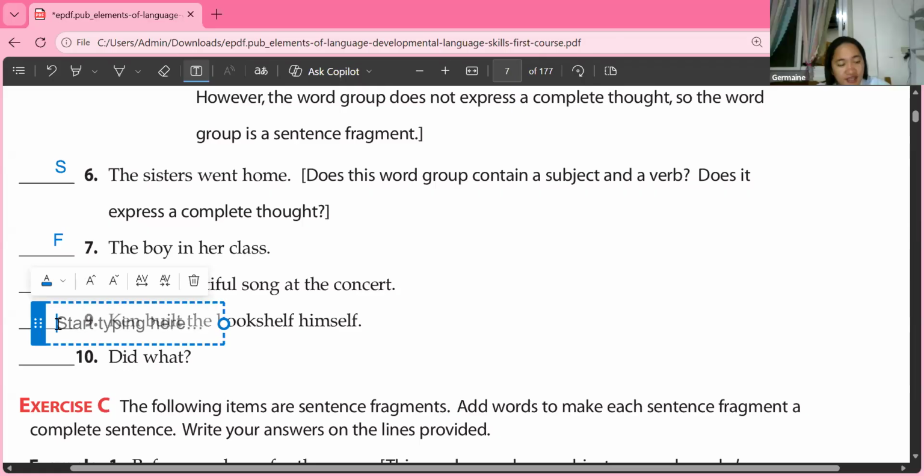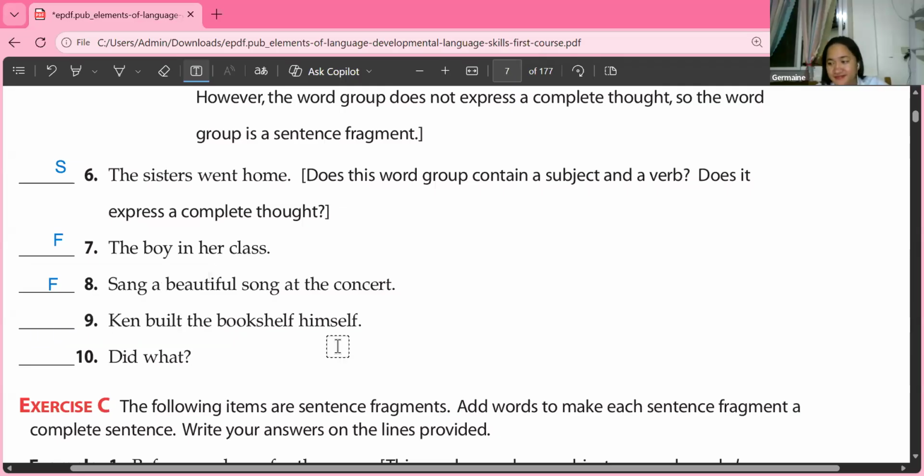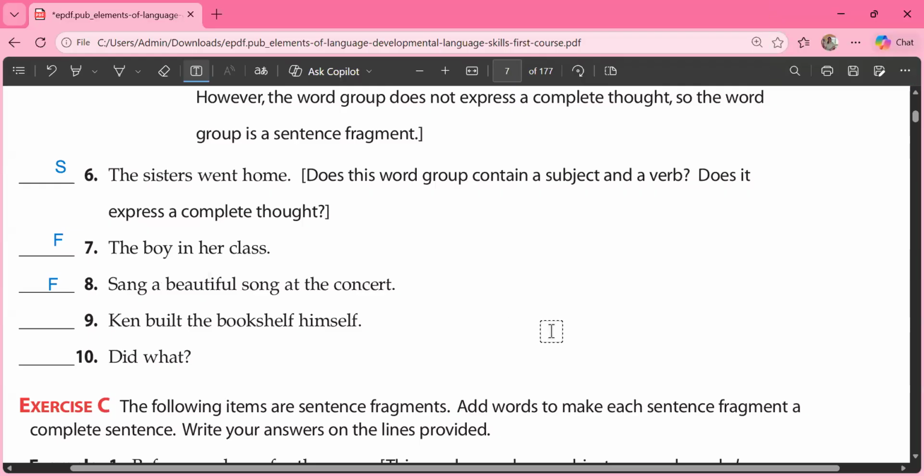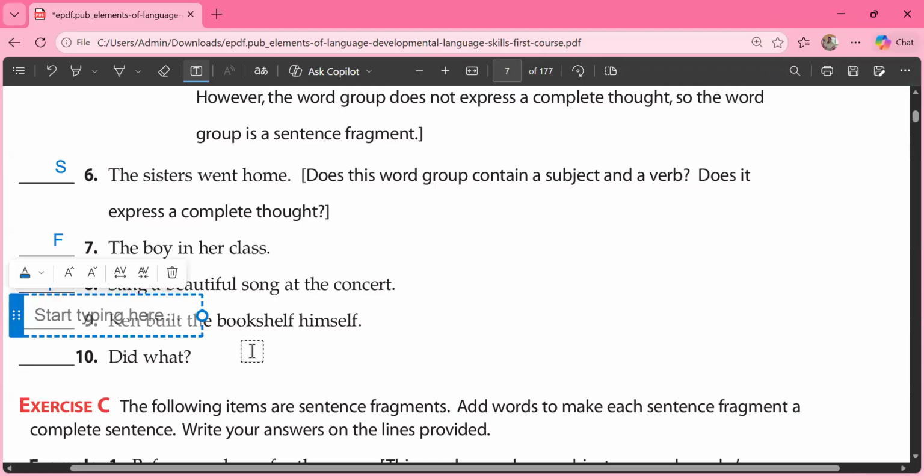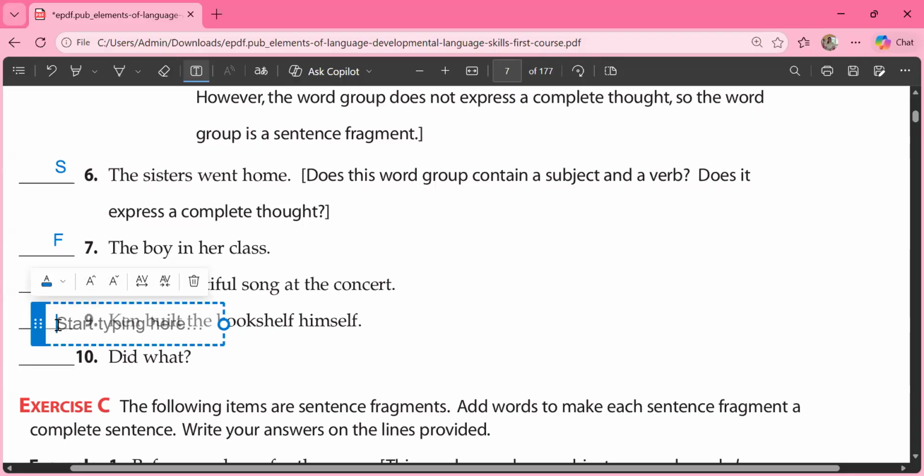How about number 9? Can we move now to Tristan again? Yes, teacher. Okay, Tristan, please read number 9. Ken built the bookshelf himself. What's the subject in the sentence? Ken is the subject. Very good.